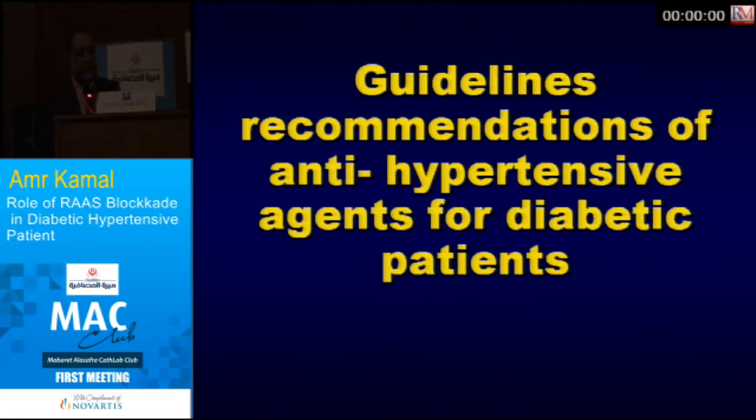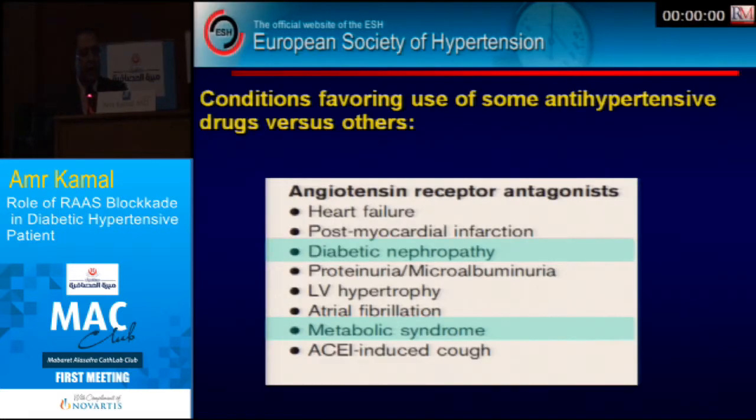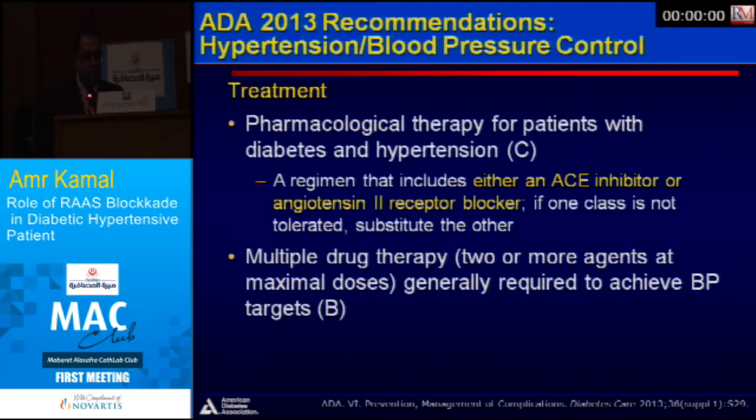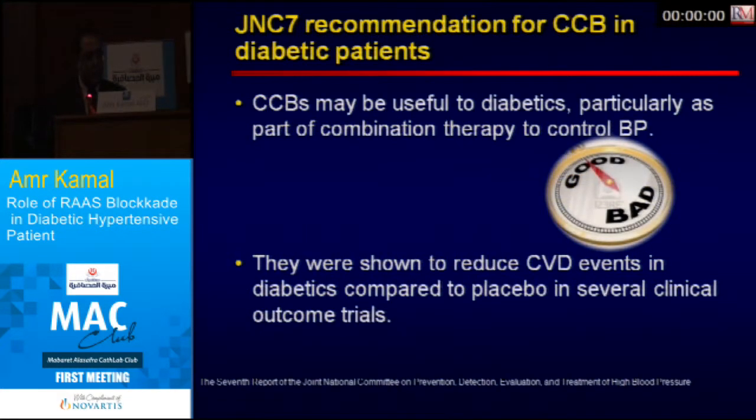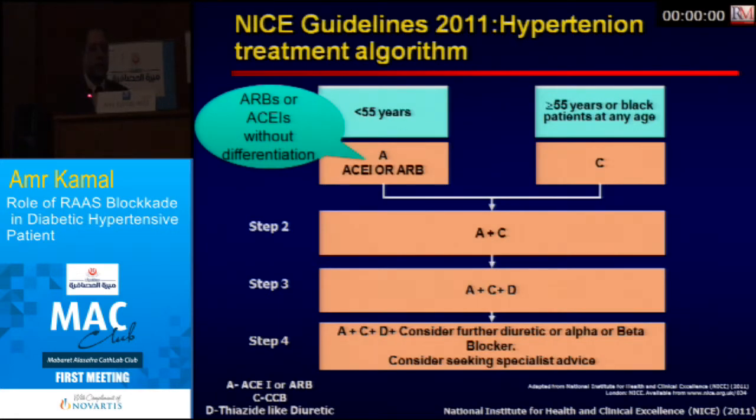The guidelines' recommendations of antihypertensive agents for diabetic patients: the angiotensin receptor blockers act on the receptors of angiotensin, and this is very important in diabetic nephropathy and metabolic syndrome. And the ESC recommendations for calcium channel blockers in diabetic patients say they are very useful. So the ARBs are very useful, and the calcium channel blockers are very useful for diabetics, and it's a very good occasion to put them together. If you put them together, you get all the benefits together. And these are the nice guidelines.